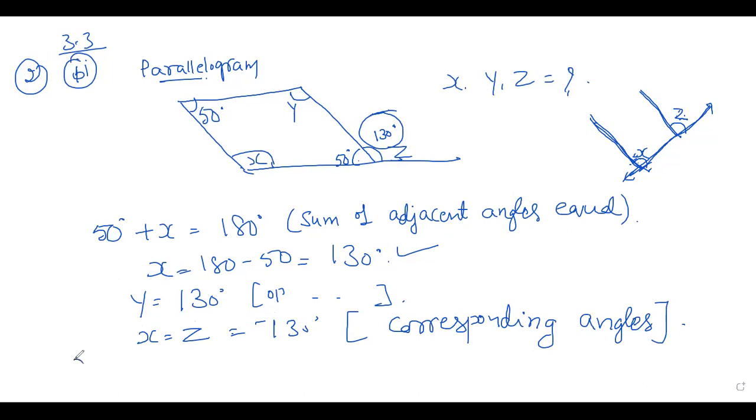So at last you write x is equal to 130, y is equal to, what is value of y here? It is also 130, and z, so all are 130, right? Yes. We'll go for the next one.